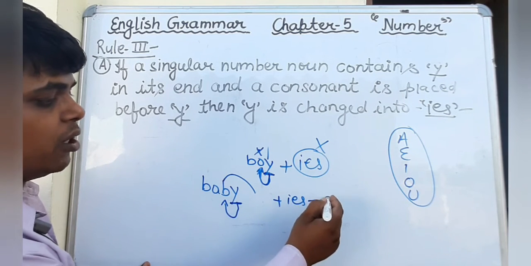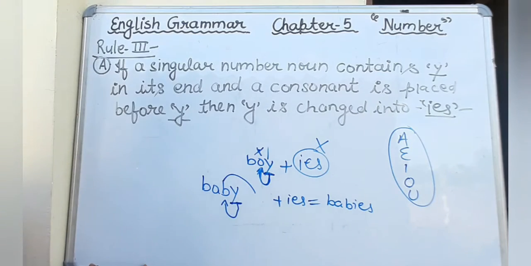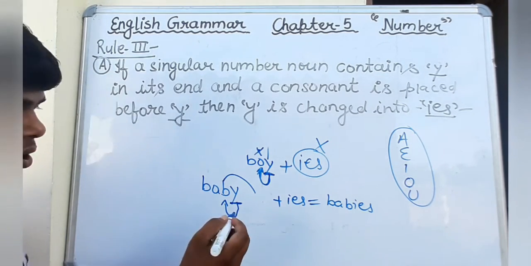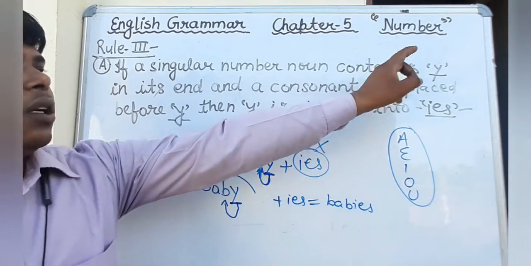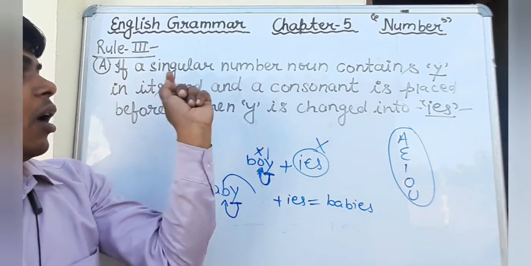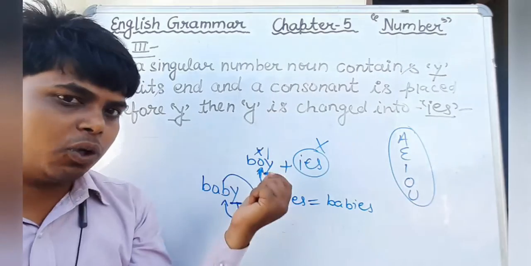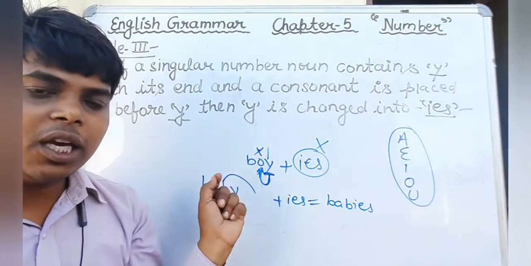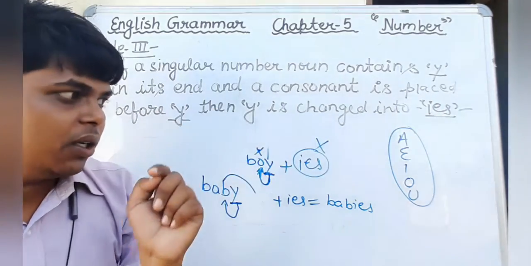And it becomes babies. Here I have told you in the rules that if any noun ends with Y and a consonant is placed before Y, then we will add IES to make plural.